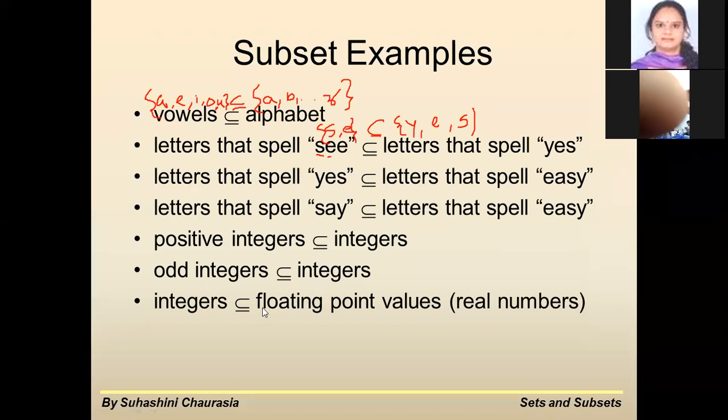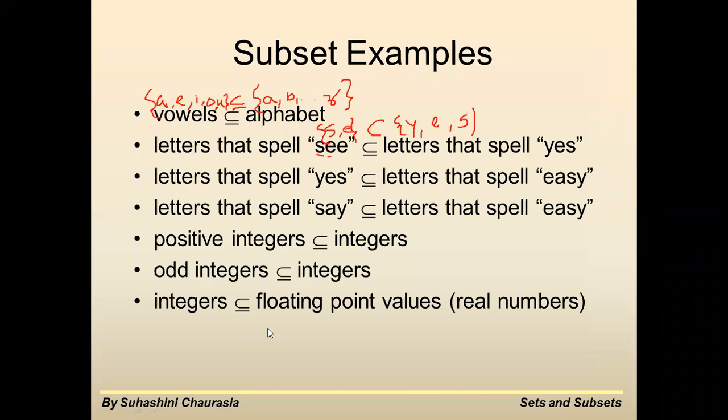Similarly, integers is a subset of floating point values. Integers is a subset of floating point values means that 2.1, 3.1 ये floating values जो हैं, ये आपके floating point values are your real numbers. Okay.